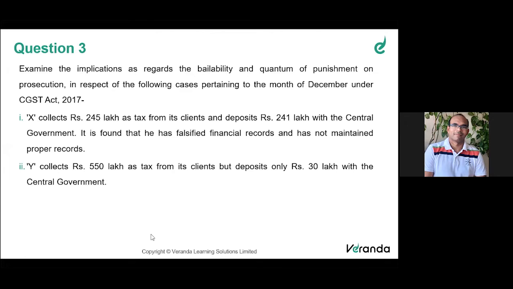In the first case, X collected 245 and deposited 241 lakh rupees, which means a short deposit of less than 2 crore rupees. In that case, if the tax is short deposited by less than 2 crore, then there will be no arrest, as per the provision. And in the second case, he maintained false records. In that case, he can be arrested by the department for up to 6 months, and also get a penalty. The department will also charge a penalty on this.